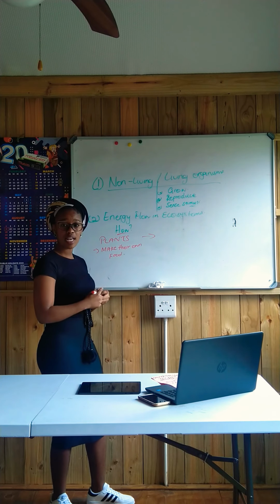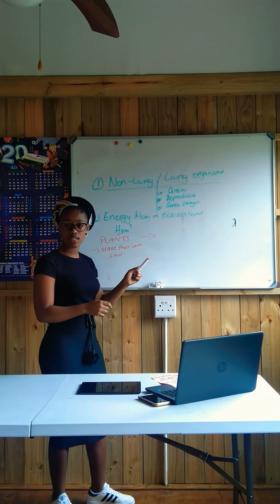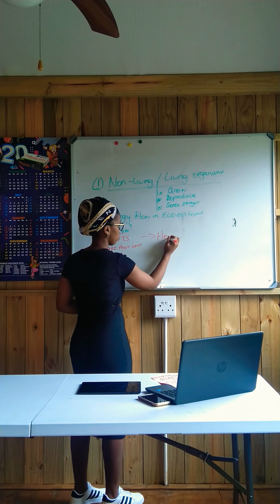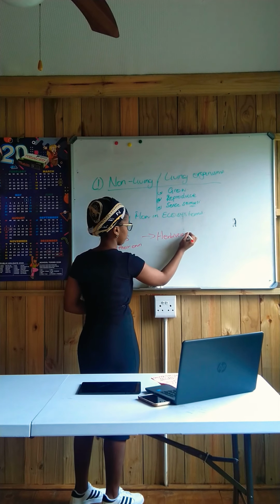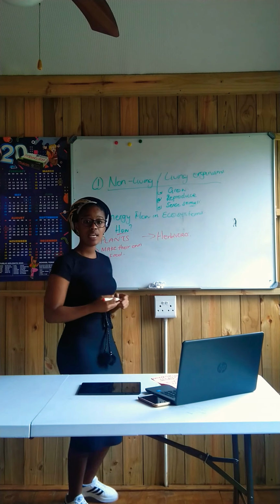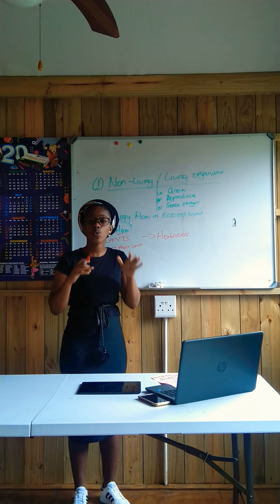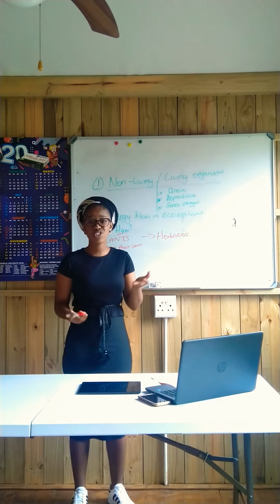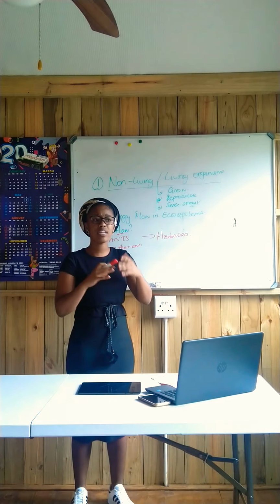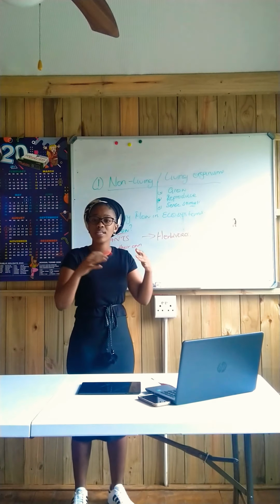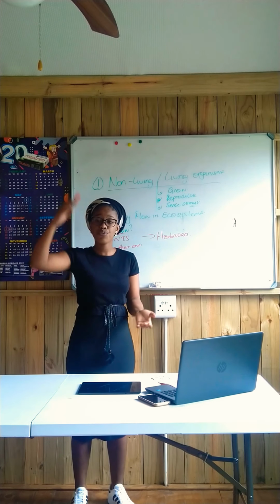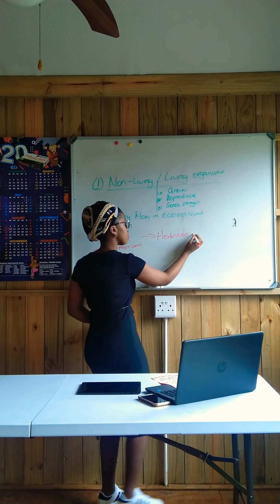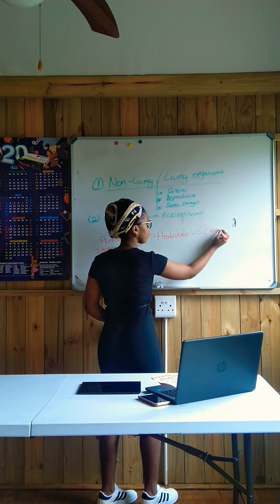We have plants, and then what organisms eat plants? What do we call those organisms? We call them herbivores. Herbivores are organisms that only eat plants. For example, rabbits, goats, sheep, cows. They only eat grass, or they only eat a particular type of plant. Giraffes, they eat fruits from high trees. Do you understand? And then we have organisms that we call carnivores.